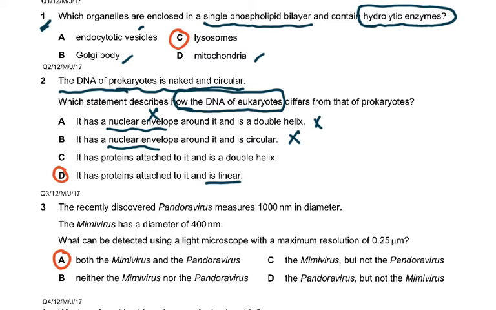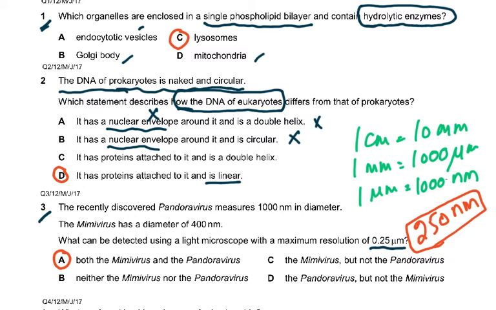Then coming to question number 3, the recently discovered Pandora virus measures 1000 nanometers, the Mimi virus a diameter of 400 nanometers. What can be detected using a light microscope with a maximum resolution of 0.25 micrometer? Now immediately convert that into nanometer. Now you can see why the answer was A, because the resolution means what can be detected using a light microscope with a maximum resolution of 0.25 micrometer. This 0.25 micrometer is equal to 250 nanometers.